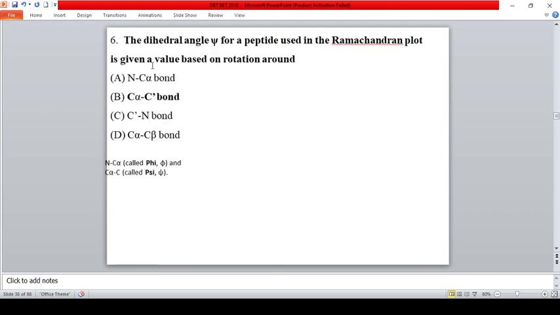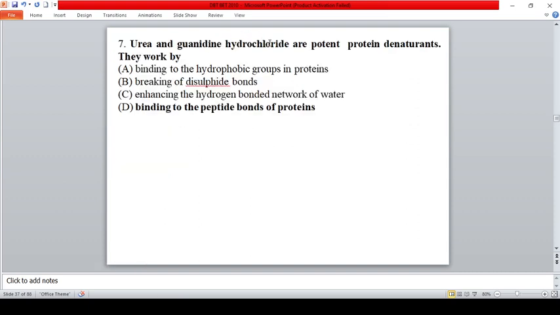The dihedral angle phi for a peptide used in the Ramachandran plot is given a value based on rotation around the C alpha dash bond. So phi is this symbol and this is psi, friends. Phi means rotation around the N C alpha bond. Psi means rotation around the C alpha C bond. Urea and guanidine hydrochloride are potent protein denaturants. They work by binding to the peptide bond of the protein. So the mechanism of action is that they bind to the peptide bond of the protein.